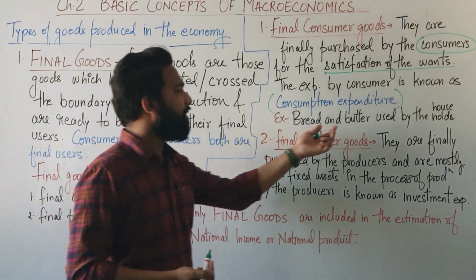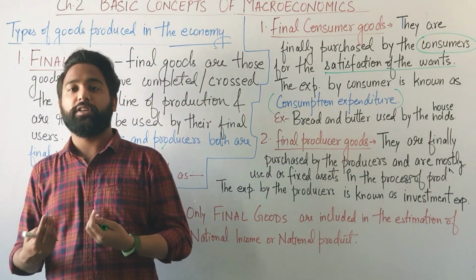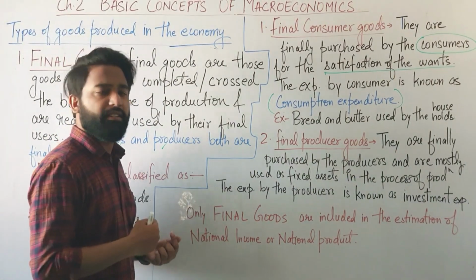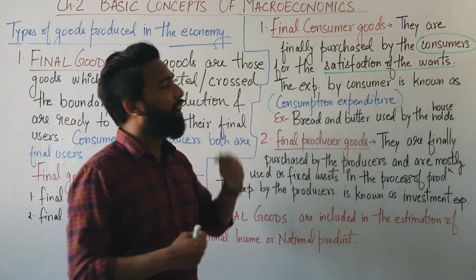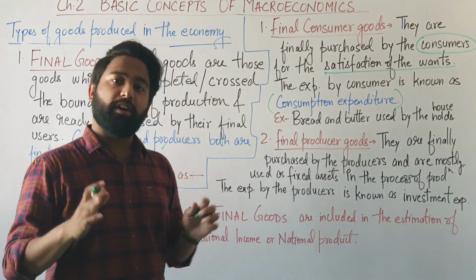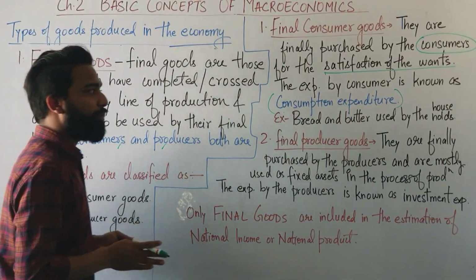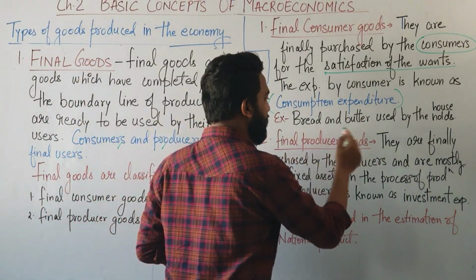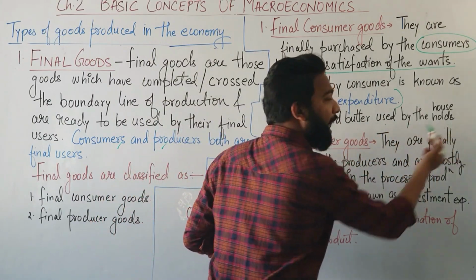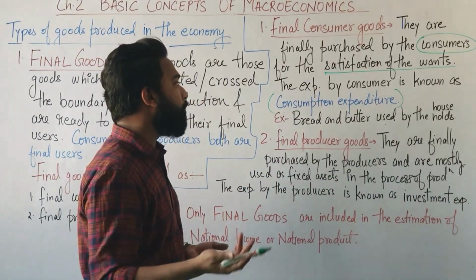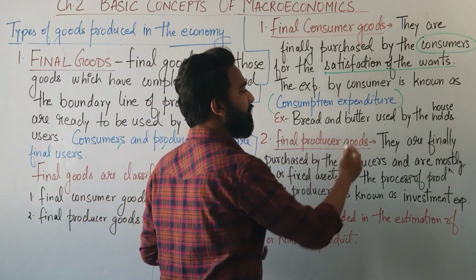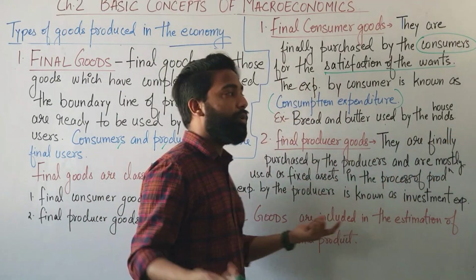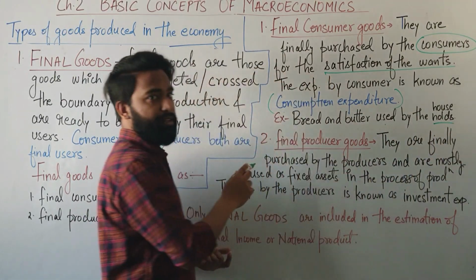For example, bread, butter used by the households. We buy the bread and butter and we utilize it, we consume it straight away. Then this is known as final consumer goods. Now remember, if the question is asked in the question paper, give examples of final consumer goods, then you have to use the full sentence: bread and butter used by the household. Most of you just write bread and butter. No, you have to write the full sentence. Used by whom? Used by the households. You have to complete the sentence.